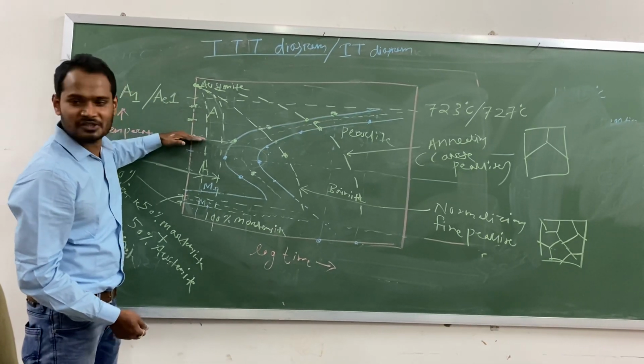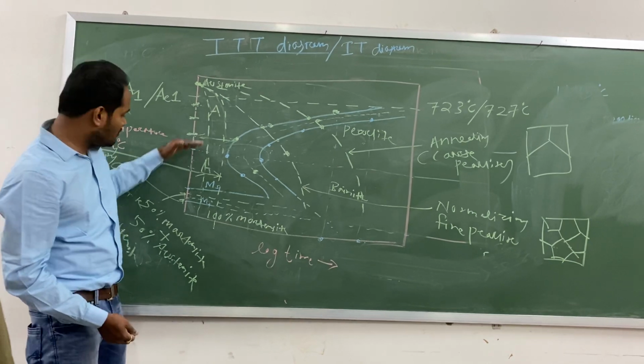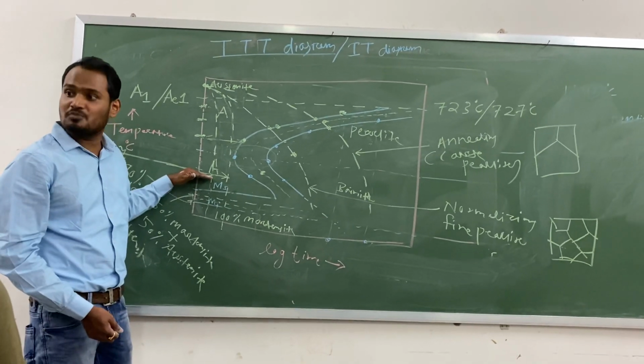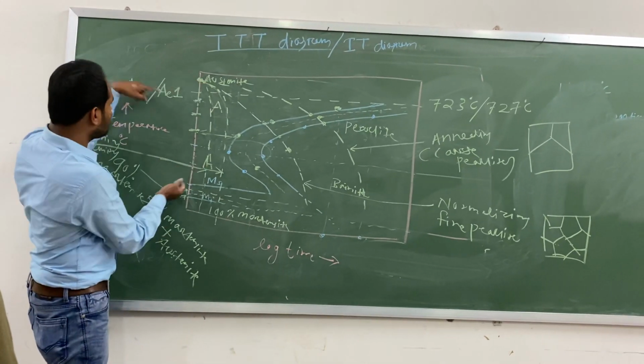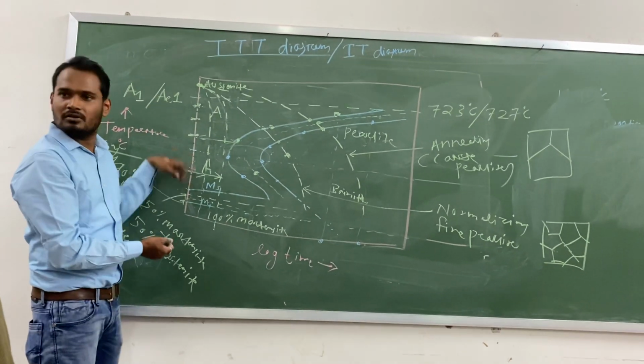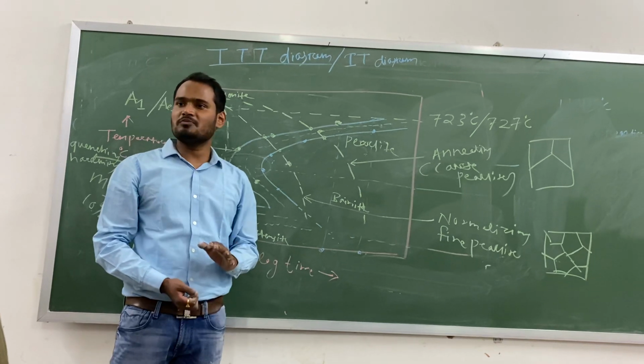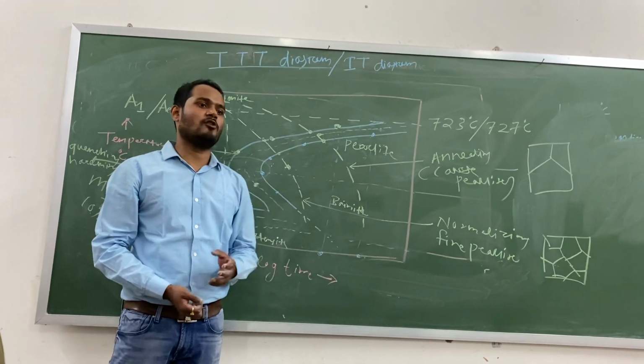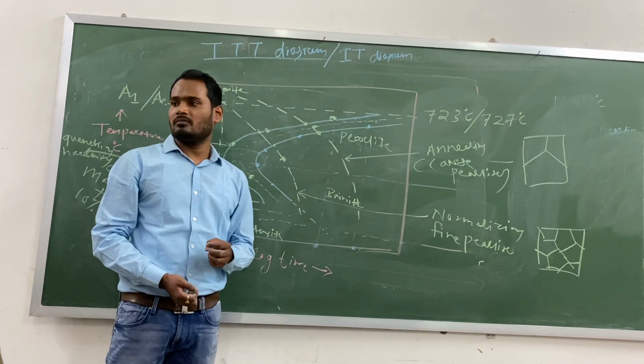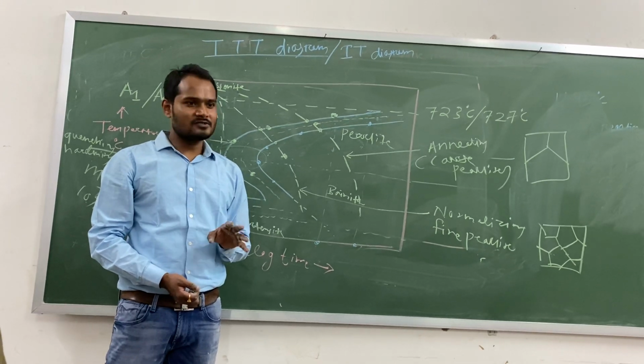If I maintain a temperature here, the driving force is more again, because this gap between A1 and this temperature is more. So the more the driving force, the higher the nucleation rate. A higher nucleation rate means more nuclei will form in a shorter interval of time. Okay? You understood?